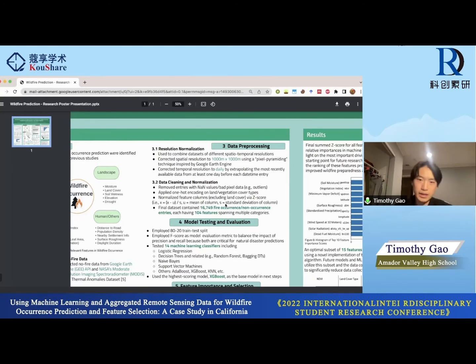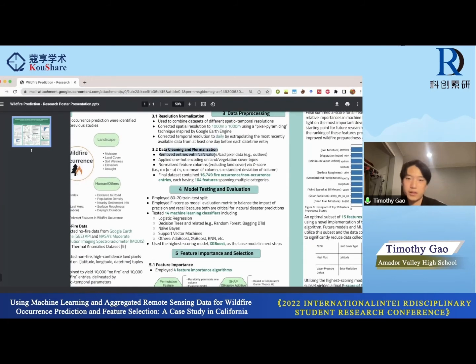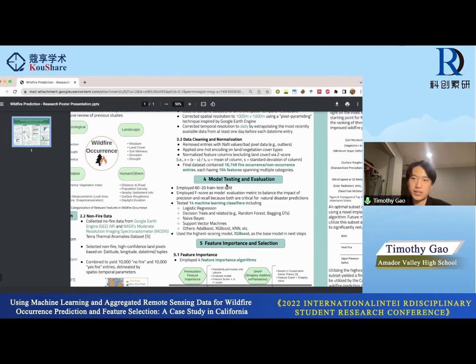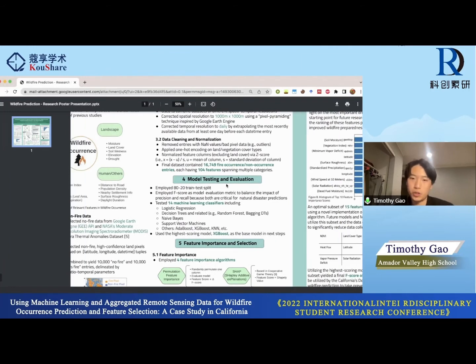The final data set after data cleaning, normalization, etc., included around 16,000 fire occurrence and non-occurrence entries, each having 104 features spanning multiple categories. So which are these categories? Essentially, this provided the data set I needed to train my machine learning model.